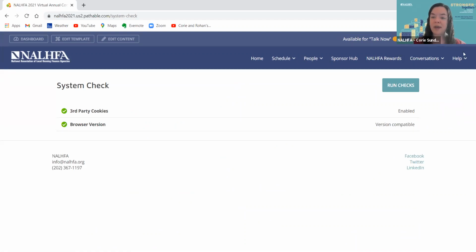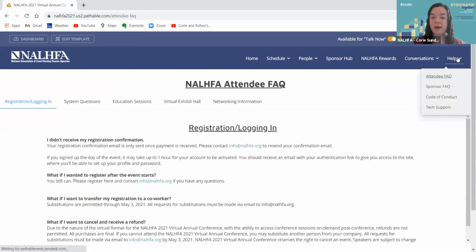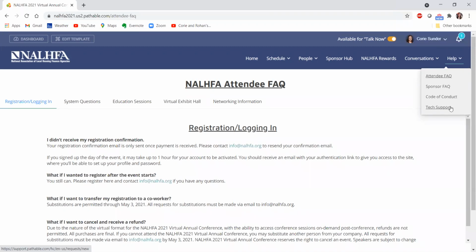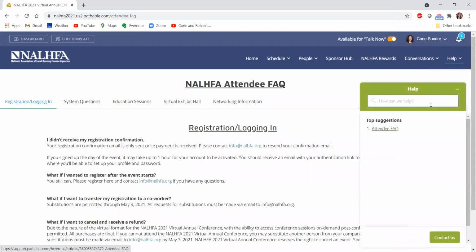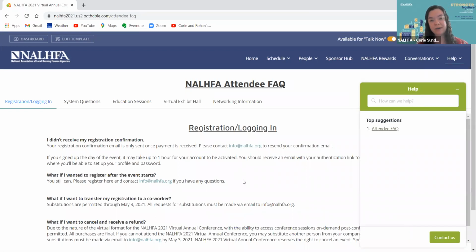We also have created a help tab here, so anytime you can reference our FAQs. We even have a separate FAQ for our sponsors, so if you're trying to build out your booth, you can reference it here. We also have our code of conduct, and then of course, tech support. If I click that, it pops open a chat box where you can talk directly with the tech team at Pathable. That's the name of our virtual platform, and they'll be able to assist you there.